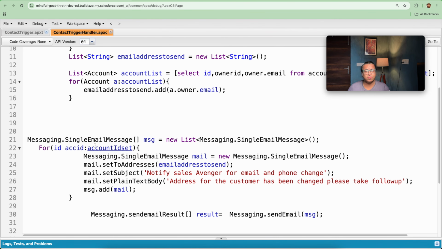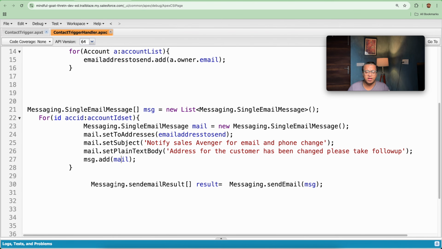Of course we are iterating, because if, let's take an example, we have 20 emails, then 20 emails will go with the 20 account IDs. So that's why we are using this account ID set. And further, once everything is done, we are sending an email, result is equal to messaging dot send email.